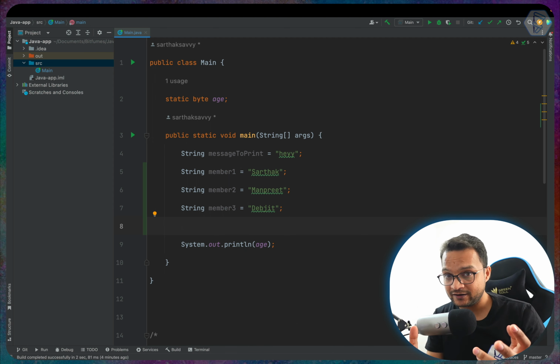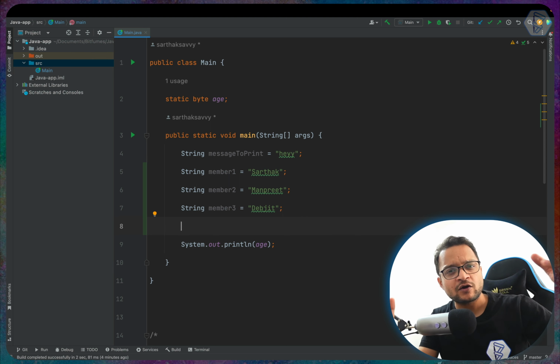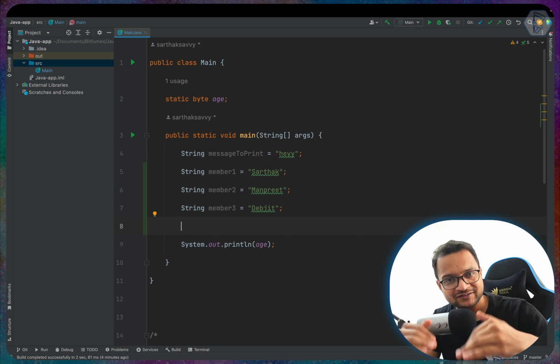It's not exactly a variable, but you can consider it as a bigger box which can hold smaller boxes inside that.